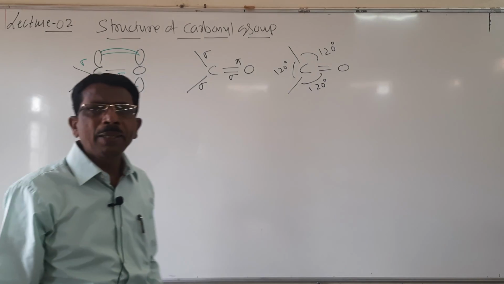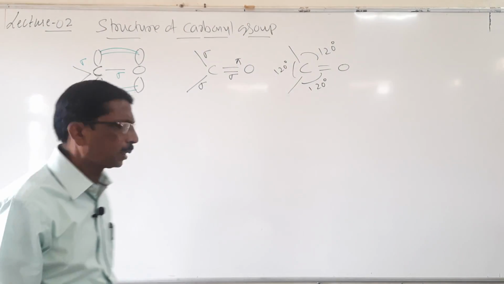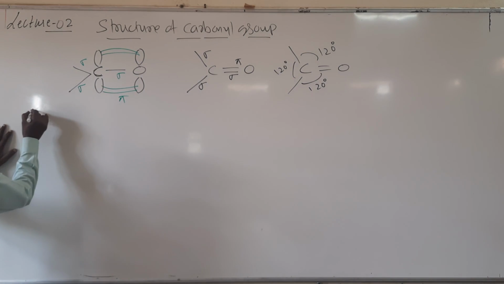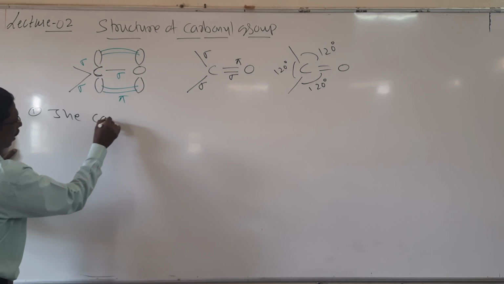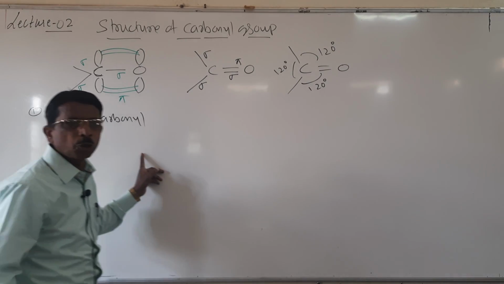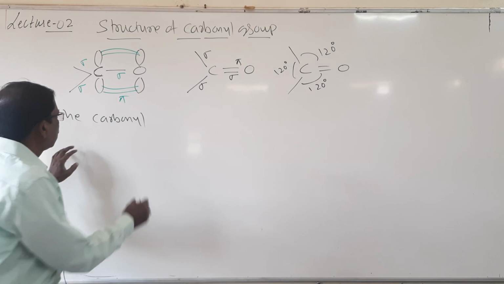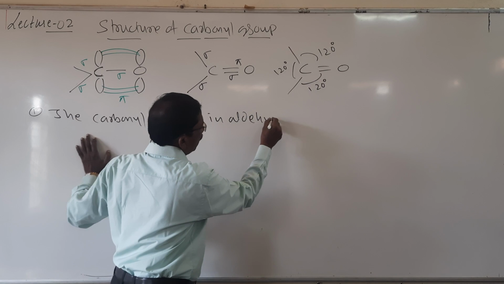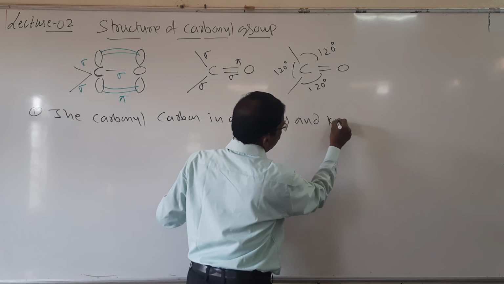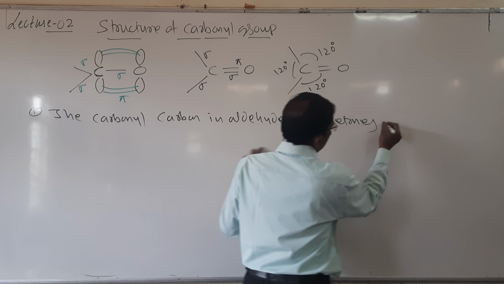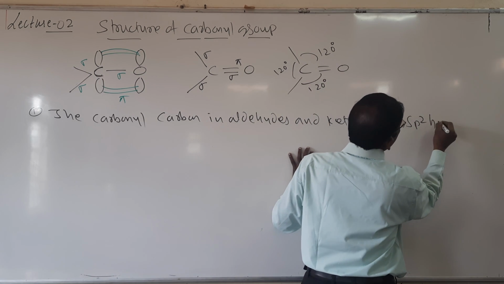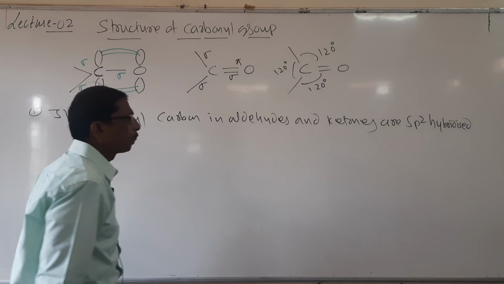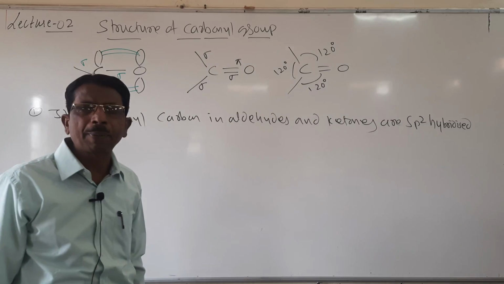So, then you have to write 3 important points. The carbonyl group in aldehydes and ketones. Number 1, you may write the carbonyl carbon in aldehydes and ketones are sp2 hybridized. Here it is sp2 hybridized.